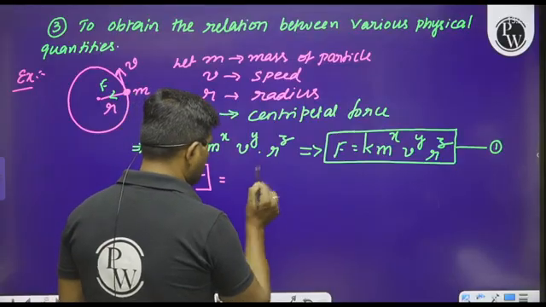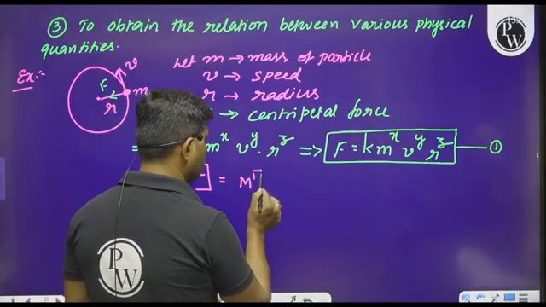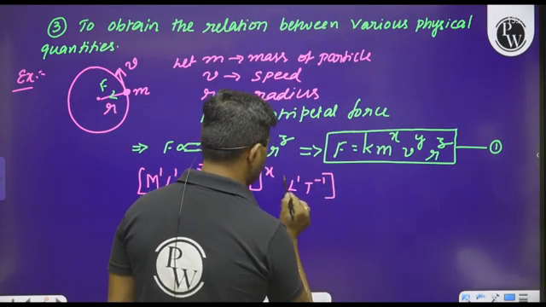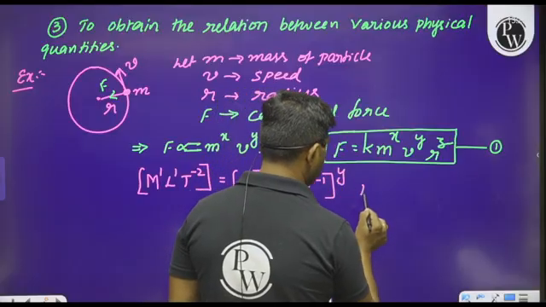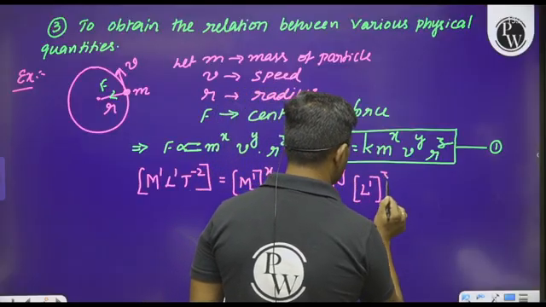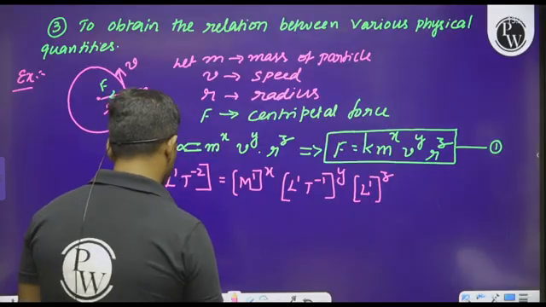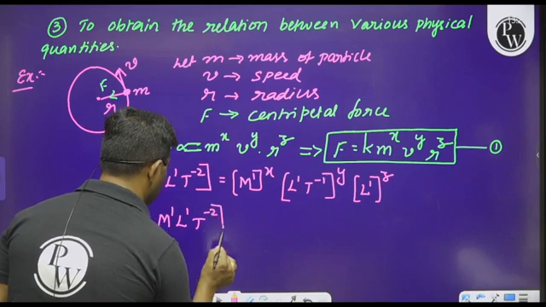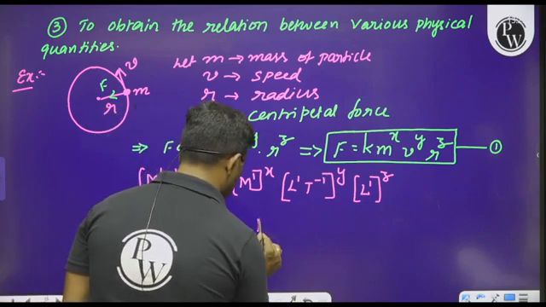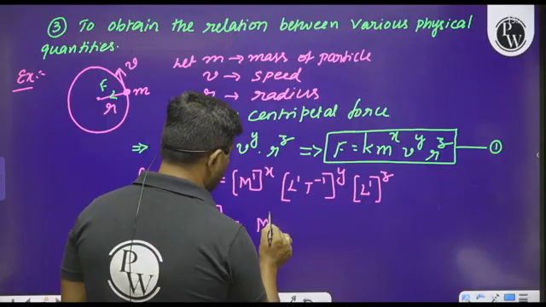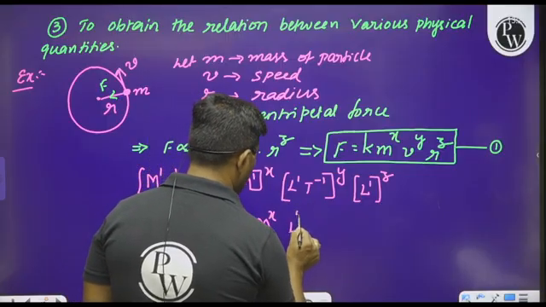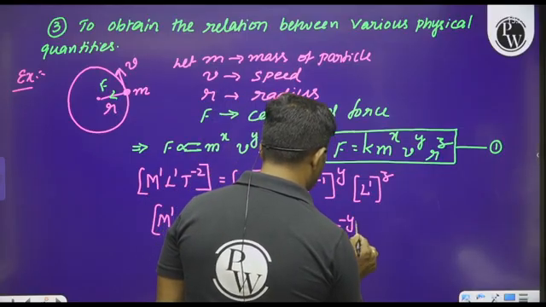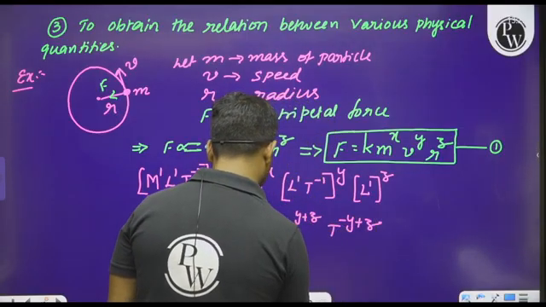Mass is M to the power of 1 whole to the power of x, V is L power 1 T power minus 1 to the power of y, and L to the power of 1 to the power z. Whenever we do simplification, M power 1, L power 1, T power minus 2 is equal to M to the power of x, L to the power of y plus z, and T to the power of minus y.